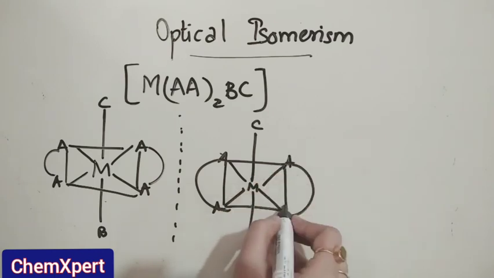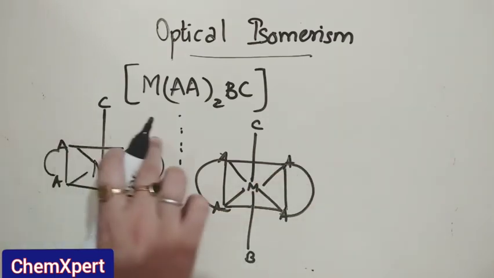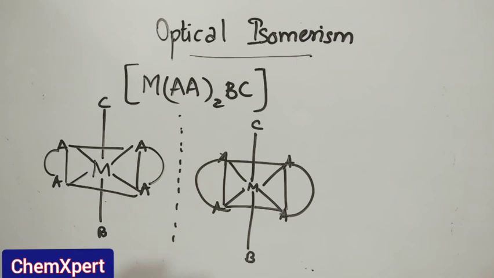Why? Because this one is a trans isomer and it is optically inactive because its mirror image is completely superimposable over each other.